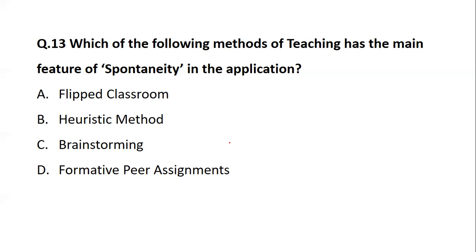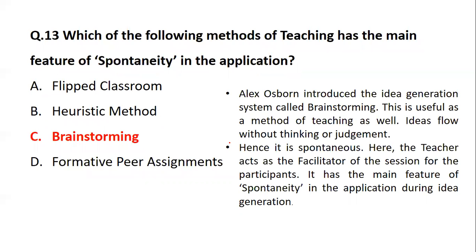The feature of spontaneity is applicable in brainstorming. So let's see what it means. Alex Osborn introduced the idea generation system that was called brainstorming, which is useful as a method of teaching as well. Ideas flow in without thinking or without judgment. You are just told to come up with the ideas without any judgment.